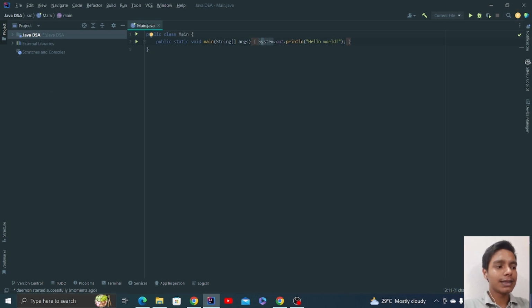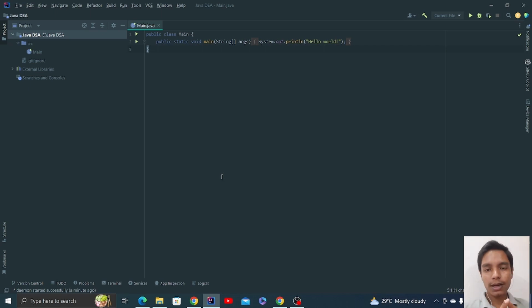IntelliJ is something that I will not go into detail of, because IDEs are not permanent. These kinds of things change all the time, so you need to explore them on your own. I'm going to show you the basics of Java and everything. I'll show you what is this Main.java, I'll tell you about that. So first of all, let's start the basic discussion that we are here for.